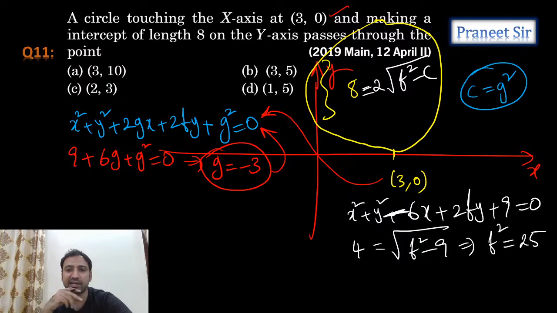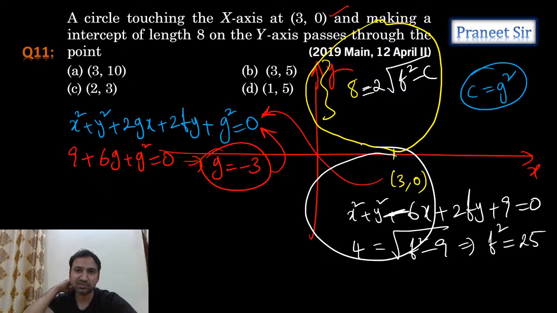So two circles we are getting, guys. But you can clearly see that the center can be in the first quadrant, or the center can be in the fourth quadrant also. Like this, it is possible. So that's why we are getting two circles. So what are the two circles we are getting?